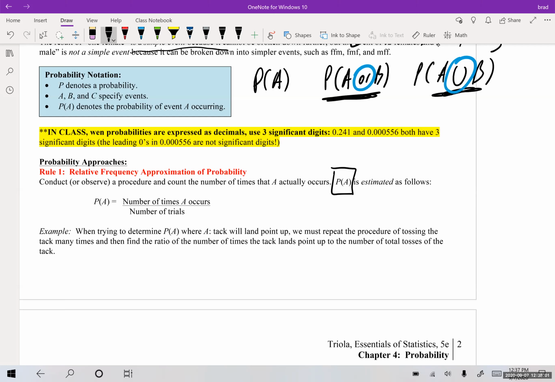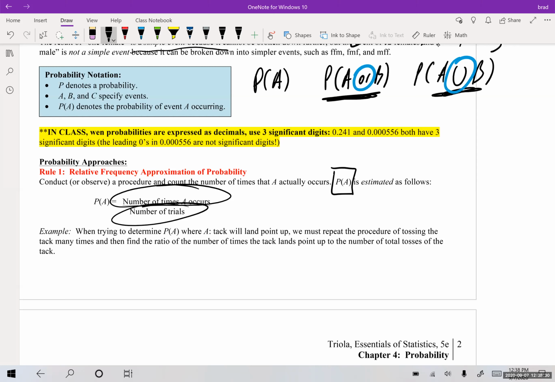The probability of A occurring is the number of times it occurred divided by the number of trials, okay? So if we were flipping a coin 10 times and 4 times it was heads, that's the number of times heads occurred. So that was 4 and the number of trials was 10. So that would be 4 out of 10, or 40%, or 0.4, okay?